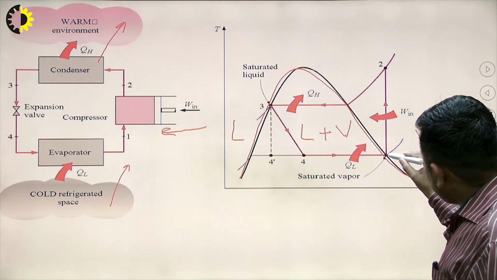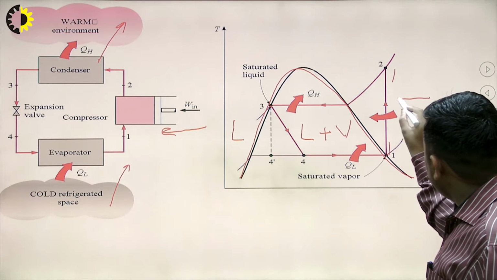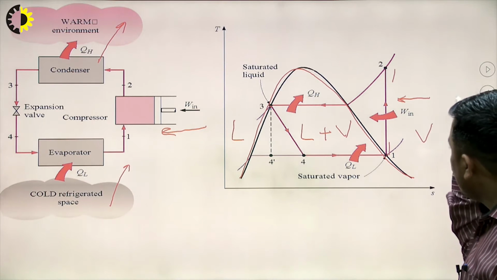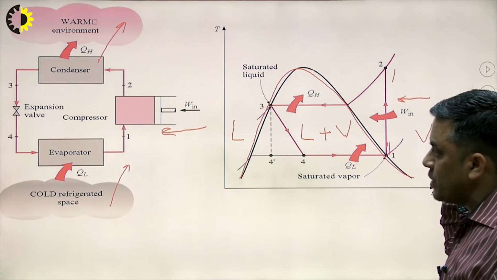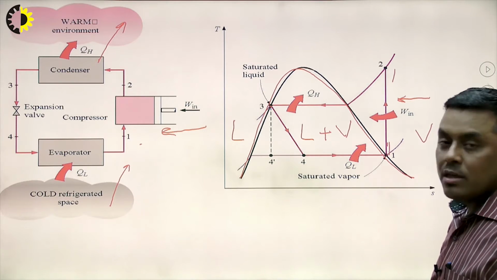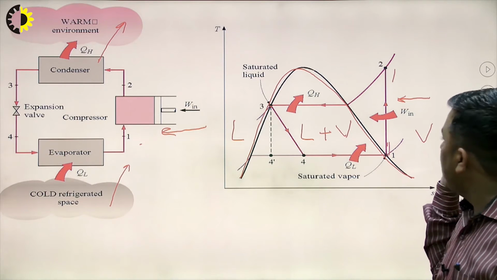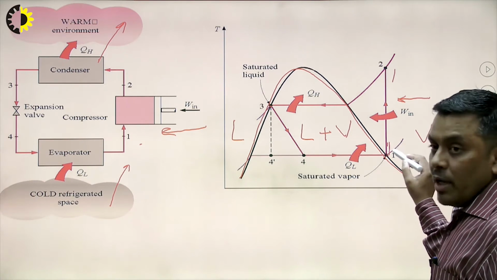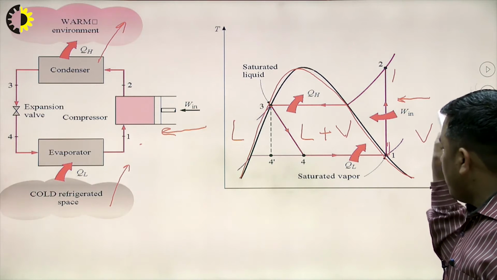So from this saturation point, the compressor work W in is done. This is the compressor work. Because of this, its pressure and temperature increase, reaching up to point 2. So the 1 to 2 process is performed in the compressor. This 1 to 2 is the isentropic compression. In this compression, the pressure and temperature of the vapor refrigerant increase.